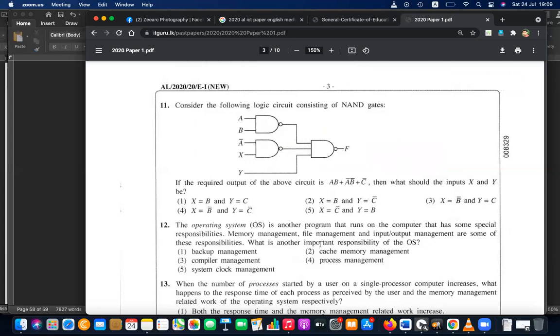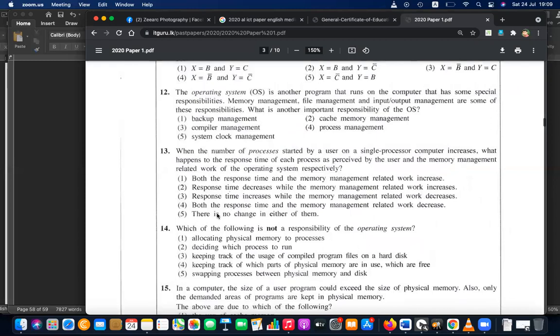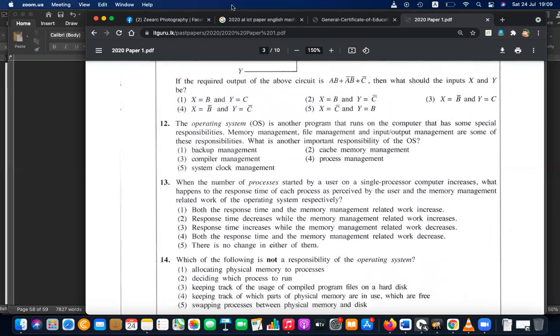And the 12th question and 13th are from operating systems, and also the 14th question. Read all 3 questions and try to answer. Question number 12, 13, 14. All 3 are from operating systems. These are easy, you can answer quickly. I'll give you 3 minutes.